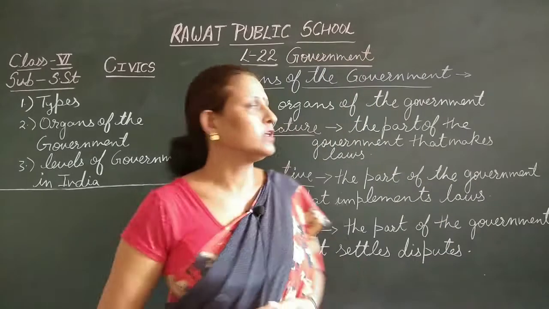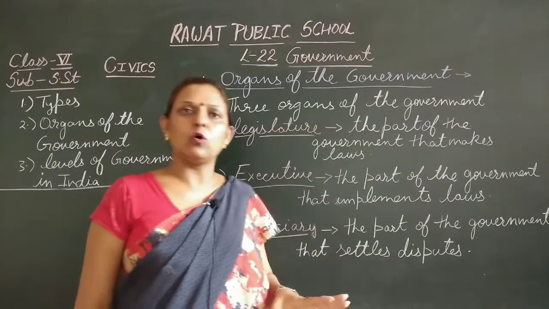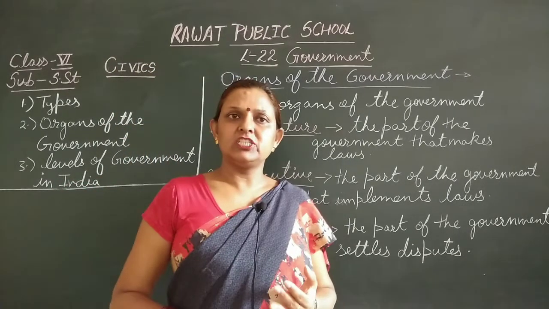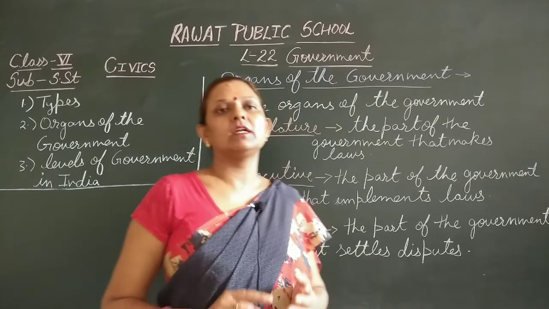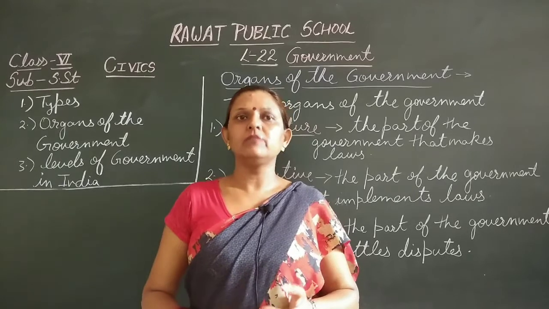Now today we are going to discuss the organs of the government. When we talk about the organs of the government, there are three organs: legislature, executive, and judiciary. Again I am telling you, there are three organs of the government: legislature, executive, and judiciary.